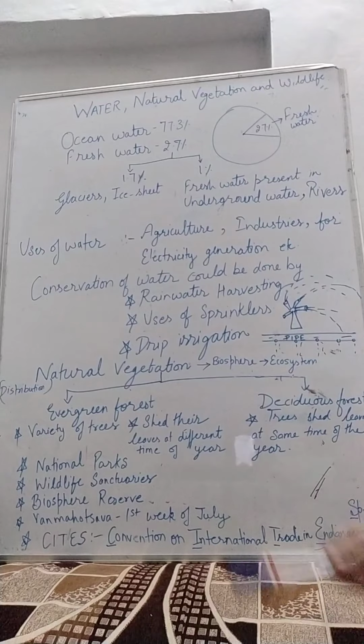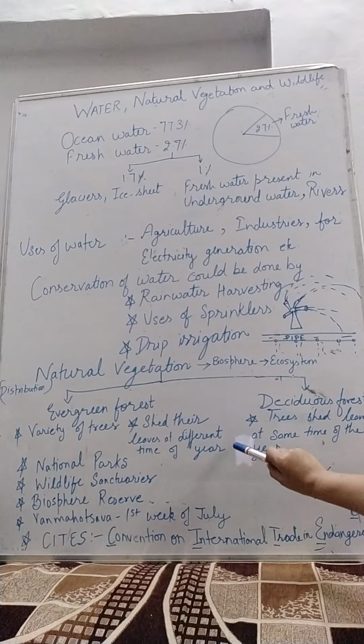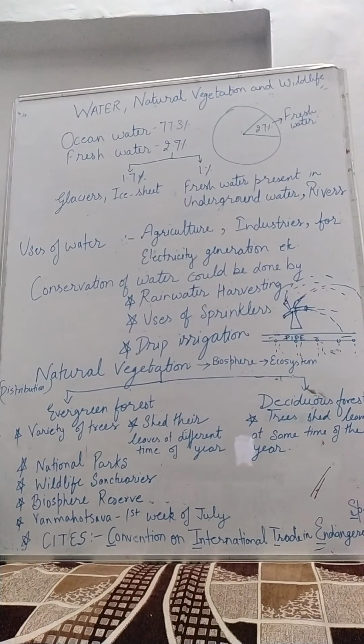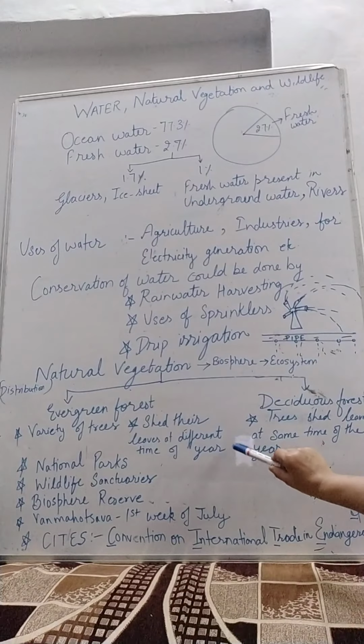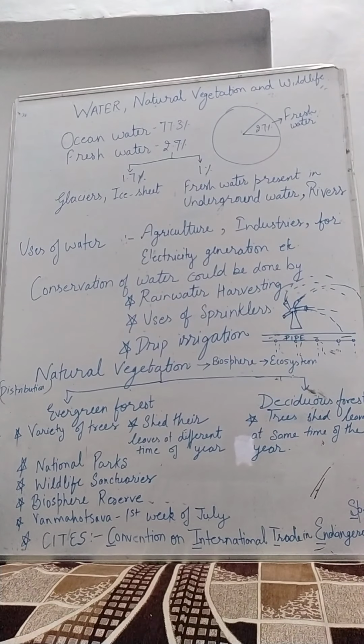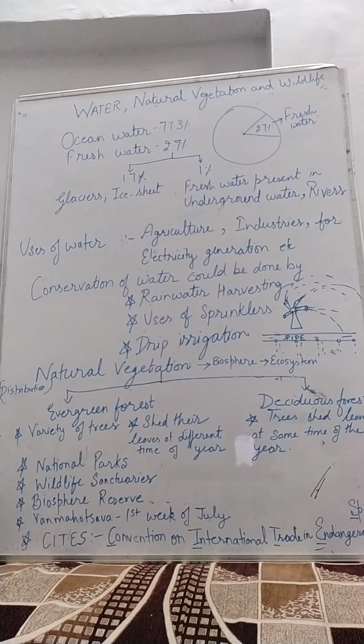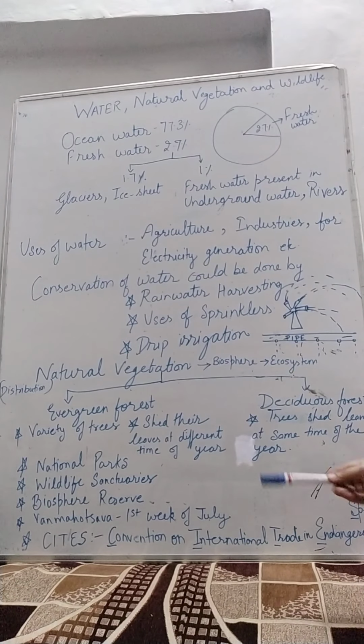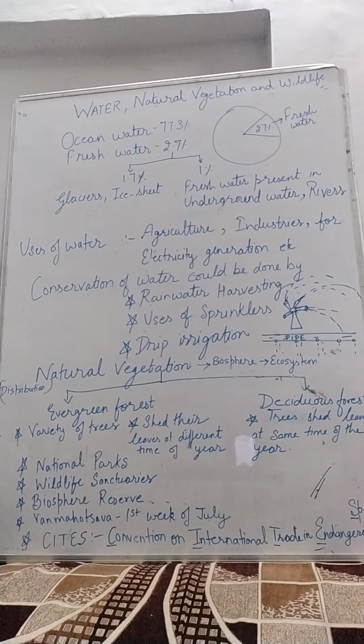There are a variety of trees available in evergreen forest, and definitely they shed their leaves at a particular time of the year, but they shed their leaves at different times of the year. Some trees shed their leaves in, say, starting of October, some in end of October, some in mid of November, some in end of September. In that way the forest remains green, because some trees shed their leaves and some do not. They shed their leaves at different times of the year.